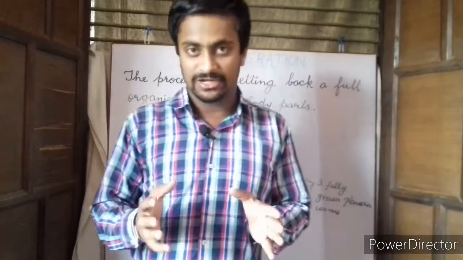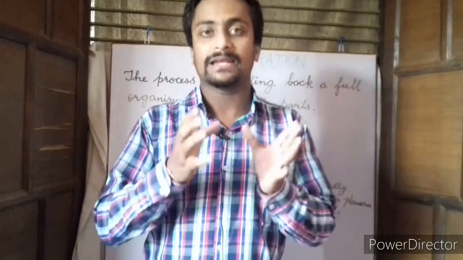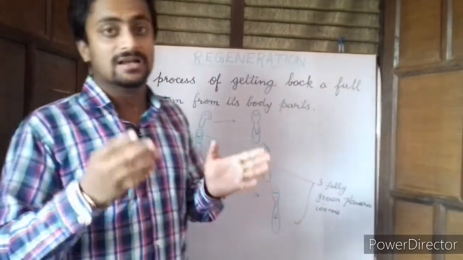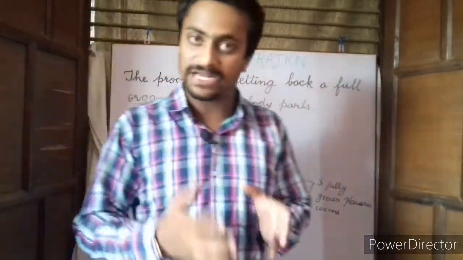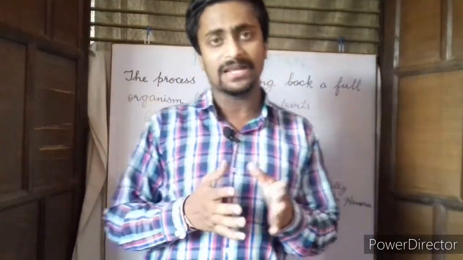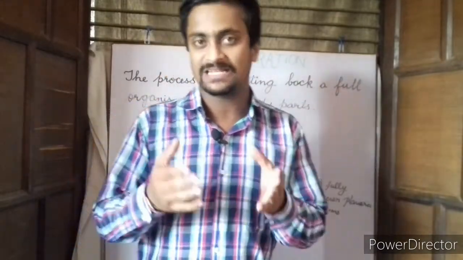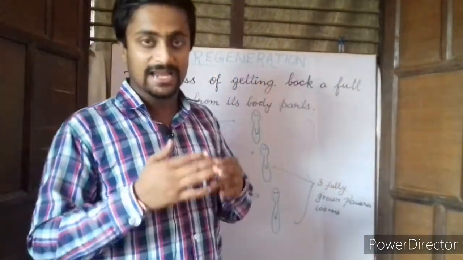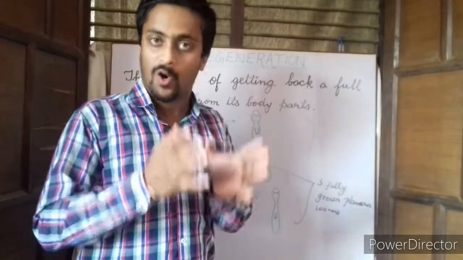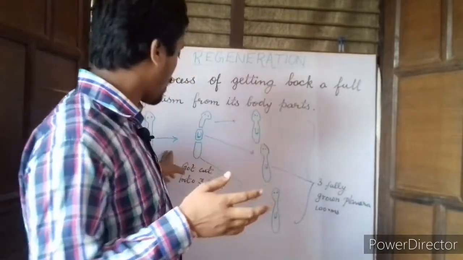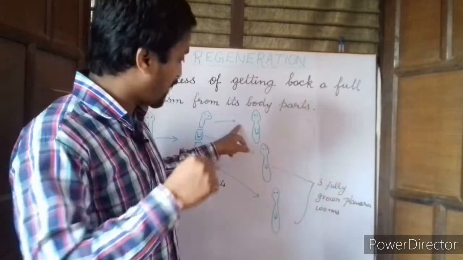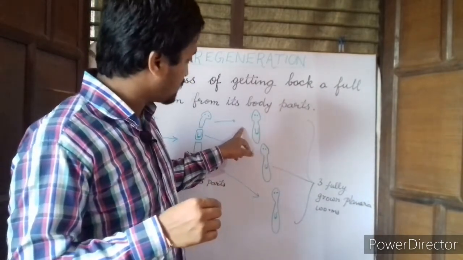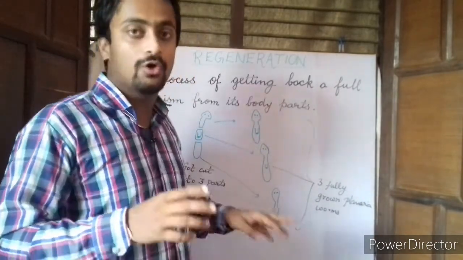The process of regeneration takes place in hydra and a simple freshwater organism called planaria. So today we will be dealing with how the process of regeneration takes place. Planaria is actually a freshwater aquatic organism. When it somehow accidentally gets cut into three parts, each part develops into a full new organism.